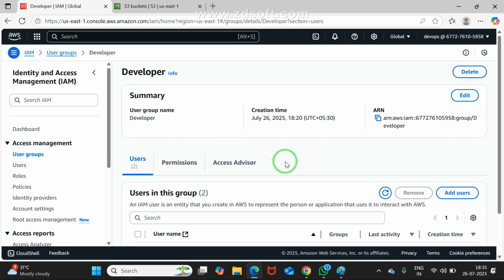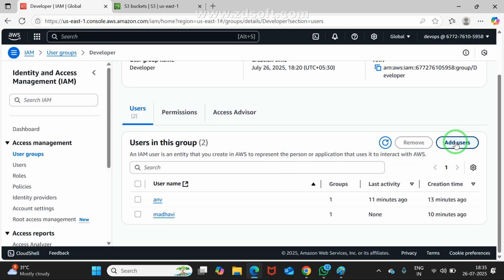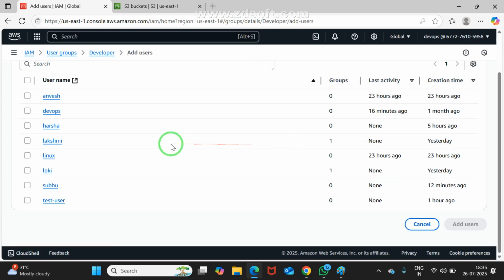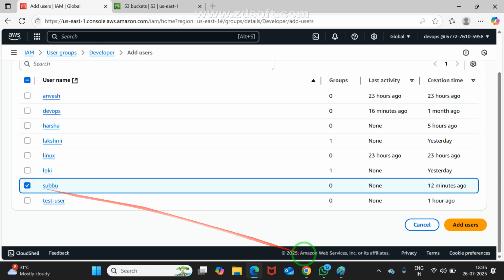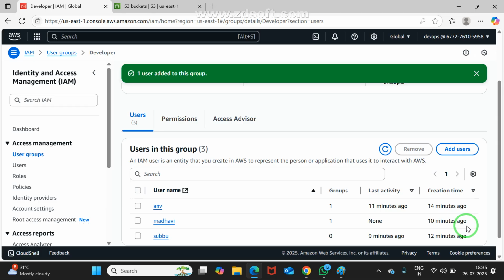Developer. Then what is the option here? Add user. See that I am giving such clarity. Is it okay for you? Like this, tomorrow one person may join our company. He belongs to developer. Can I give multiple access to that user? No, right? Simply, I may create one user. The username is ABC. That user I may assign to the developer group. Automatically, he is able to access whatever the other developers have, the same rights. Even though he is very new, he is also able to access all the powers, right?